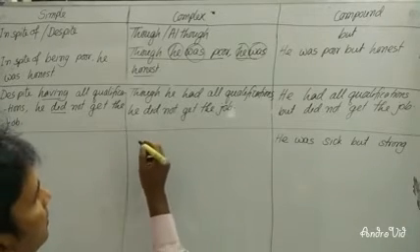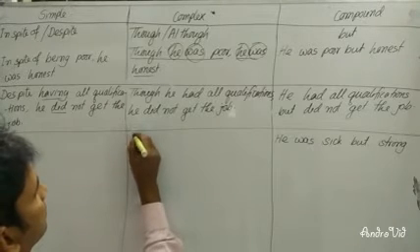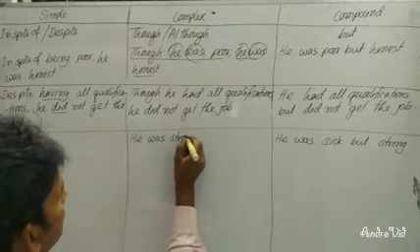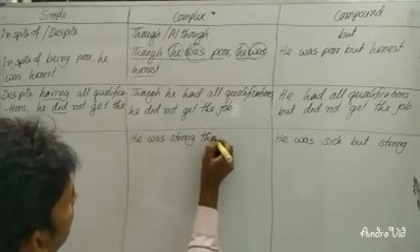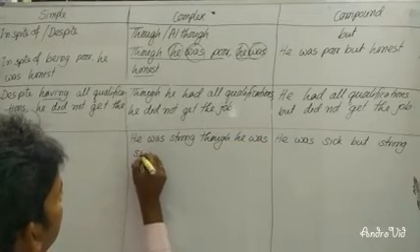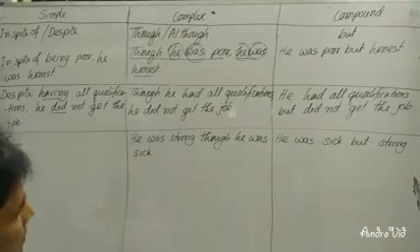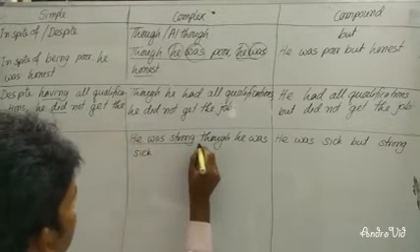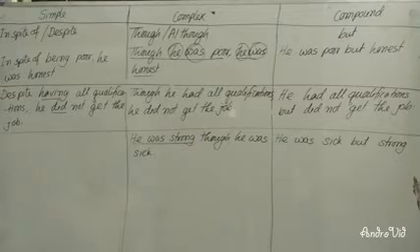At that time you can write, he was strong though he was sick. I have written though at the beginning of the sentence in this principal clause, for this reason I did not put a comma here. So I have written though and then the subordinate clause. You can see if you write this principal clause at the beginning of the sentence in complex, then you will not have to use a comma.